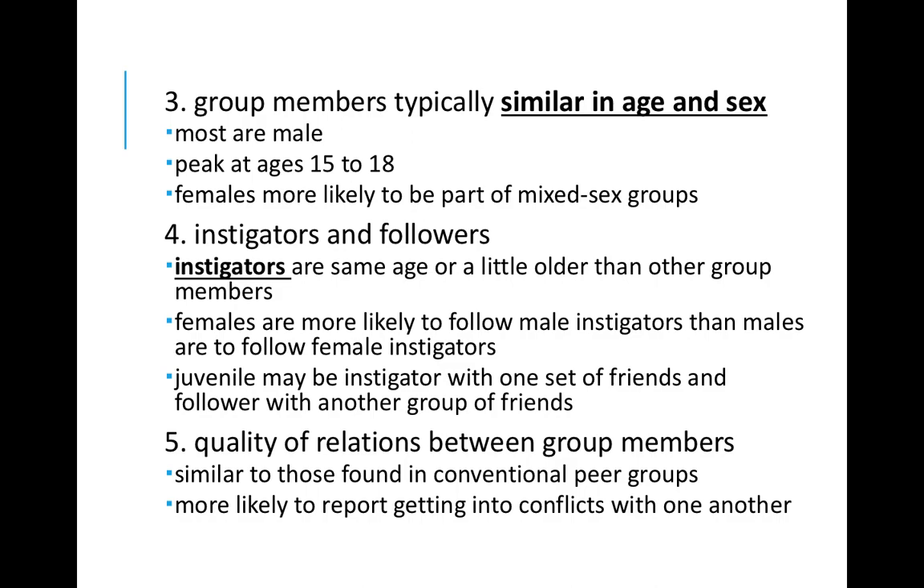Group members are typically similar in age and sex. Most are male, offending peaks at ages 15 to 18, while females are more likely to be part of mixed sex groups. There are instigators and followers. Instigators are the same age or a little older than other group members. Females are more likely to follow male instigators than males are to follow female instigators. In one group of friends, a kid may be the instigator, and in another group of friends, a follower.